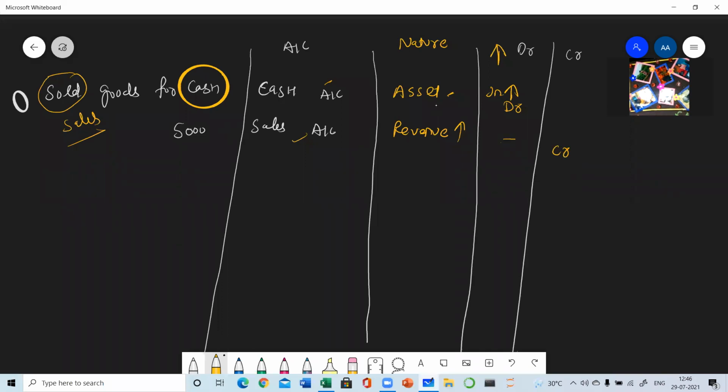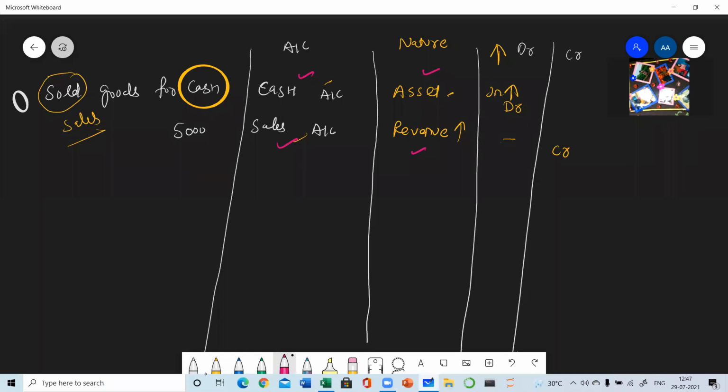So you can see that in this transaction, we have found two accounts are involved, cash and sales. Then find their nature. One is asset, one is revenue. Then next thing we have to find out is which one is increasing and which one is decreasing, because on the basis of their increase and decrease, we will be able to find out which account is to be debited and which is to be credited. Clear?